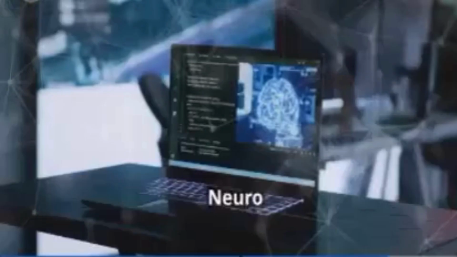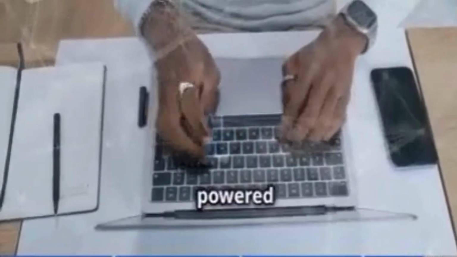Whether you're a seasoned entrepreneur, a passionate influencer, a creative freelancer, or just starting your journey, Neuro is the tool you need to thrive in the age of AI. Imagine e-commerce store owners effortlessly generating product descriptions that convert, local businesses crafting hyper-targeted ad campaigns, and bloggers creating engaging content that ranks, all powered by Neuro.